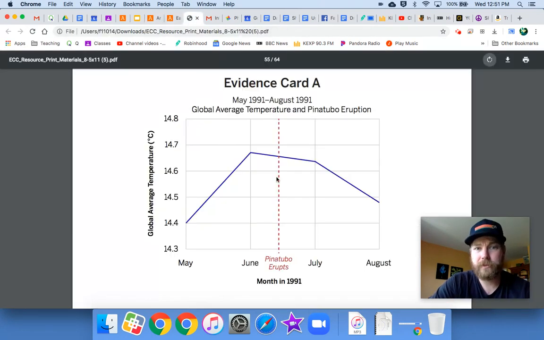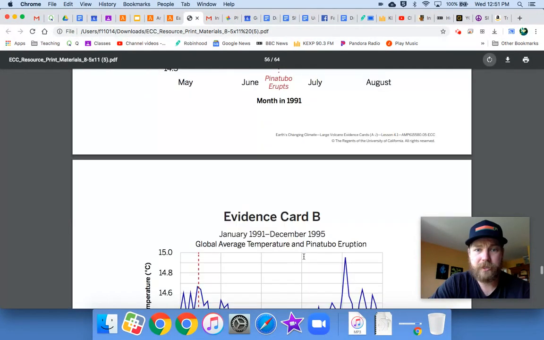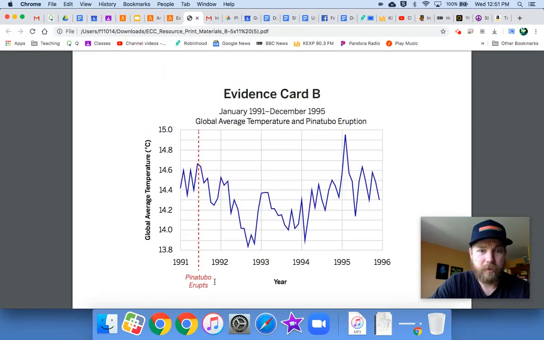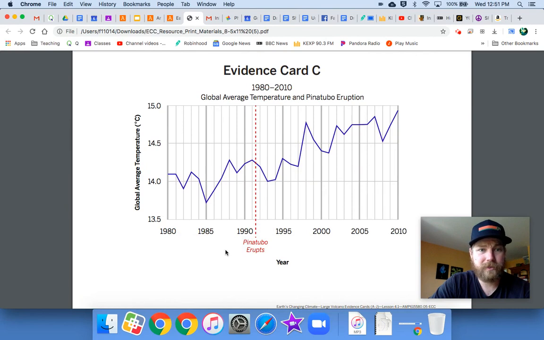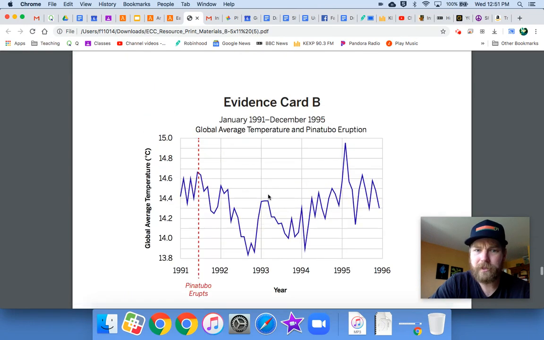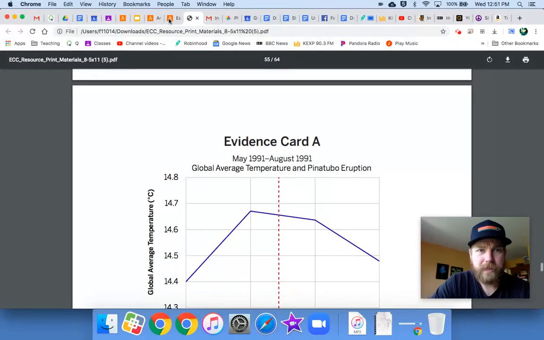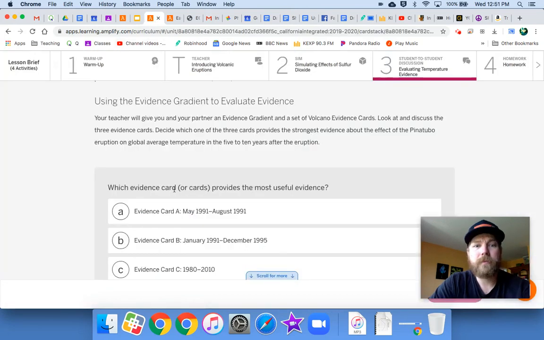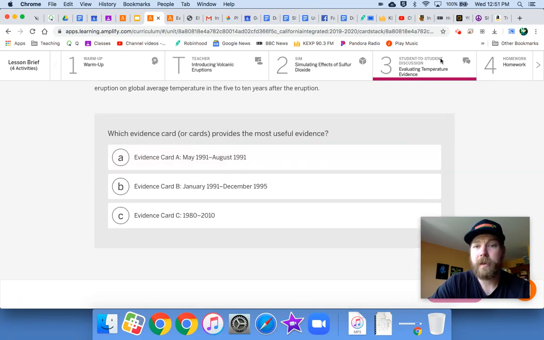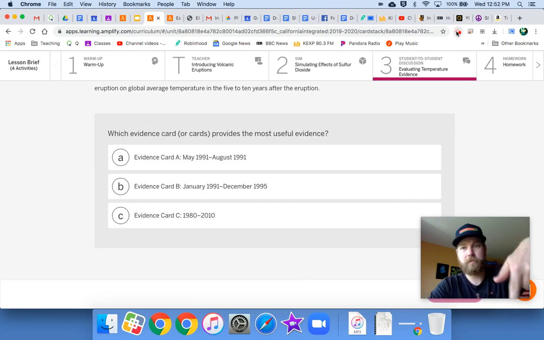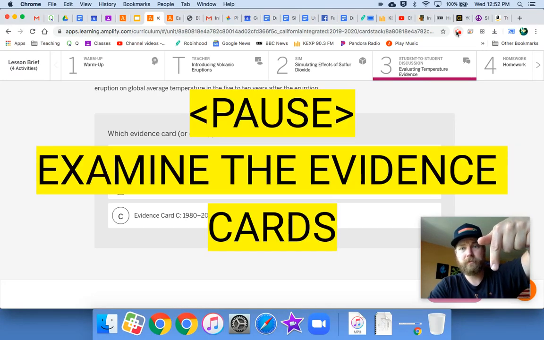So here are our evidence cards. We have evidence card A, which is showing us global average temperature. Here's the Pinatubo eruption. Evidence card B, again, global average temperature and Pinatubo eruption, and evidence card C. Now, all of the dates are different on here. Yeah, the temperature ranges are different on here. So again, your task is to decide which one you think is the most useful. And again, we're looking at 5 to 10 years after the eruption. We want to see what happened to global average temperatures. So go ahead, do that. Look at it, examine the evidence, and select your answer. Hit pause. I can't stop my video.